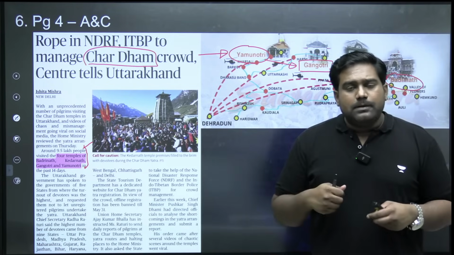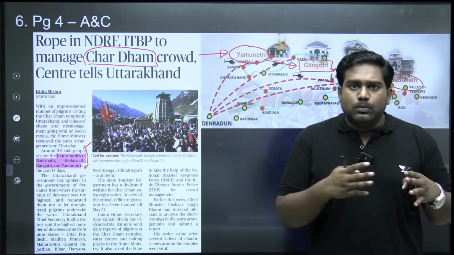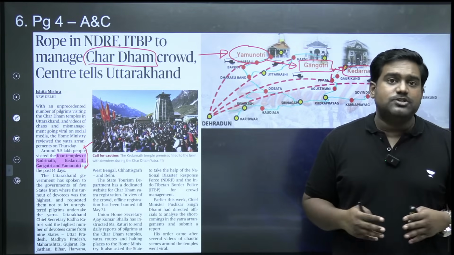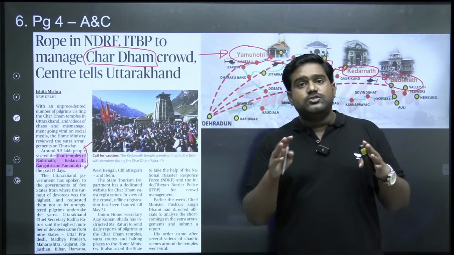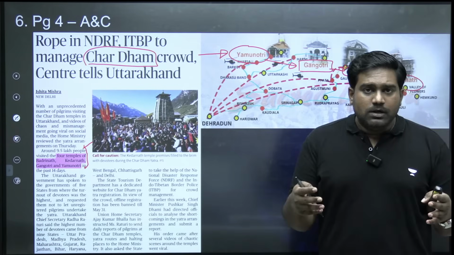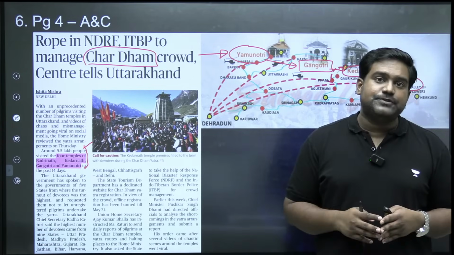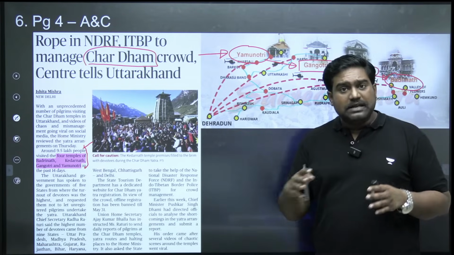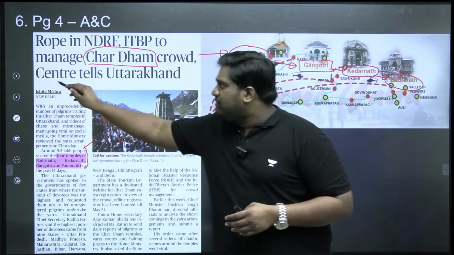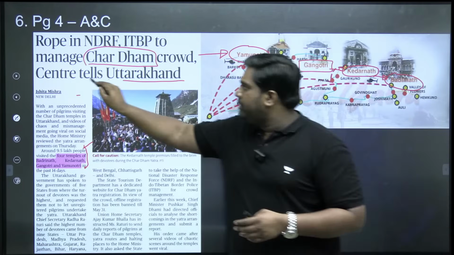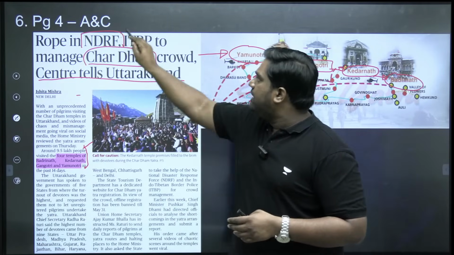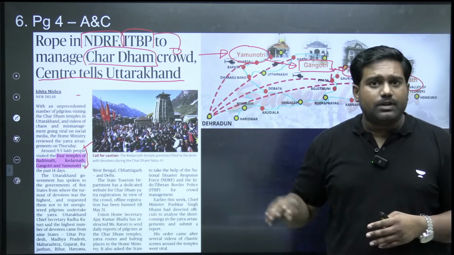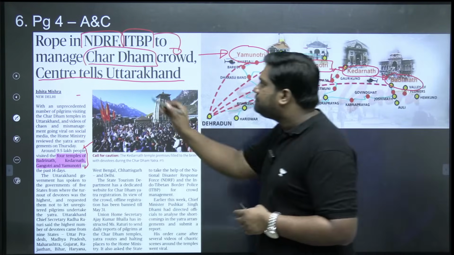Every year, lakhs of people, millions of people, visit these places. This corridor is covered by so many pilgrims and tourists. In many cases, it leads to stampedes. It leads to unnecessary man-made disasters. So to deal with the crowds, to manage the pilgrimage, the central government has urged the state of Uttarakhand to deploy NDRF and ITBP personnel to manage the large crowds. So that is the article, that is the development.